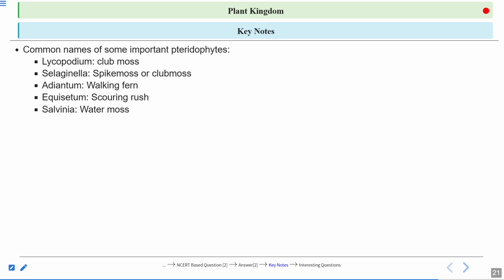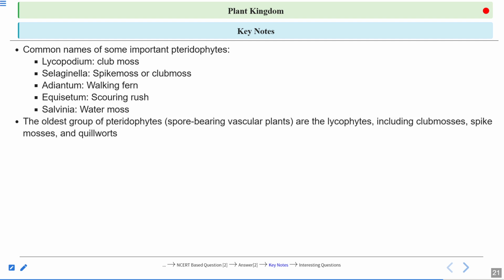Keynotes. Here are some of the common names of the important pteridophytes. Lycopodium is commonly called club moss. Selaginella is commonly called spike moss or club moss. Adiantum is called walking fern. Equisetum is scouring rush. And Salvinia is called water moss. The oldest group of pteridophytes, the spore-bearing vascular plants, are the lycophytes, including club mosses, spike mosses, and quillworts.